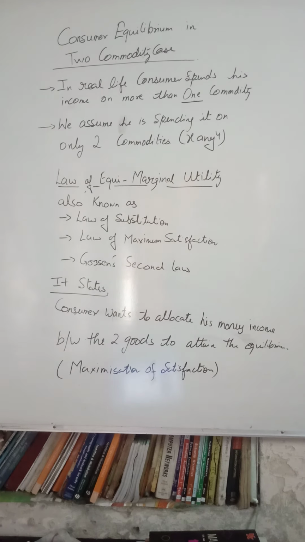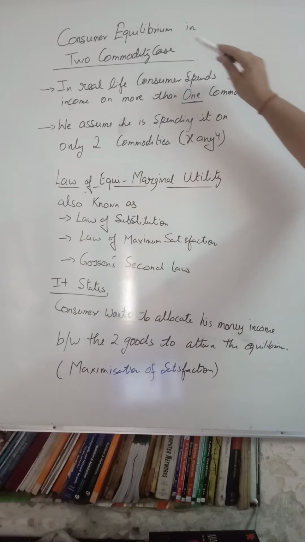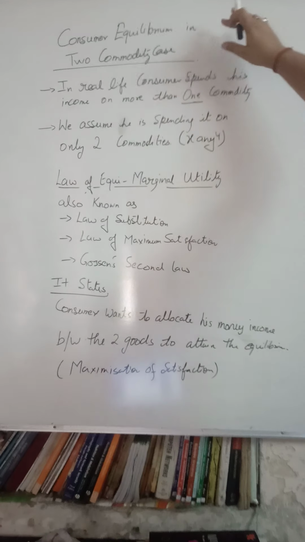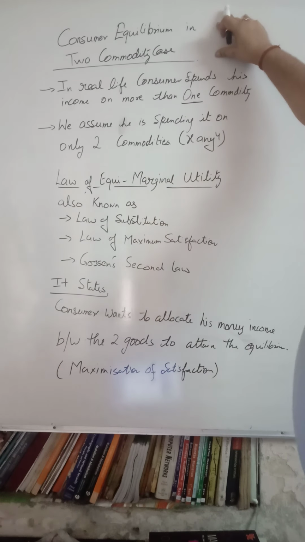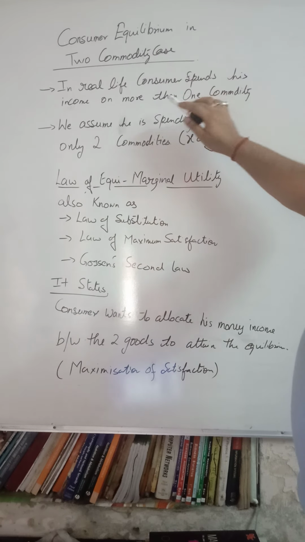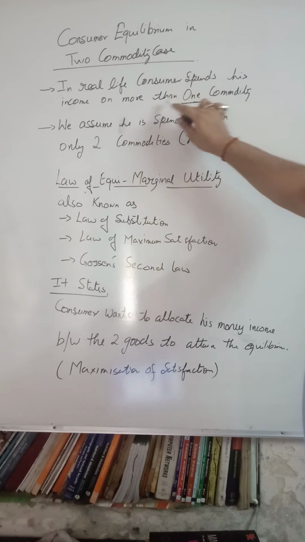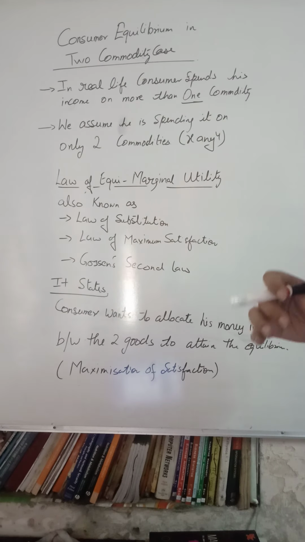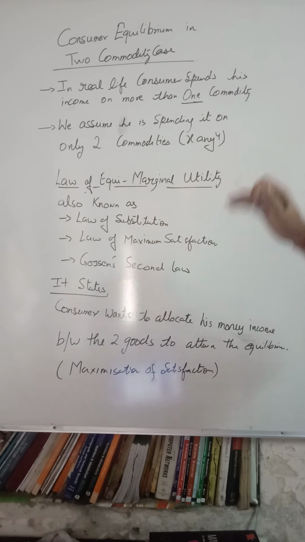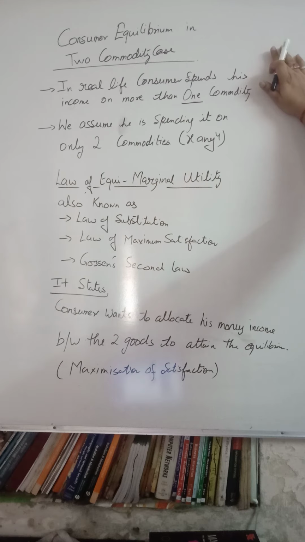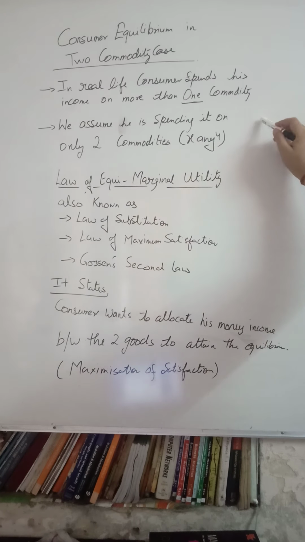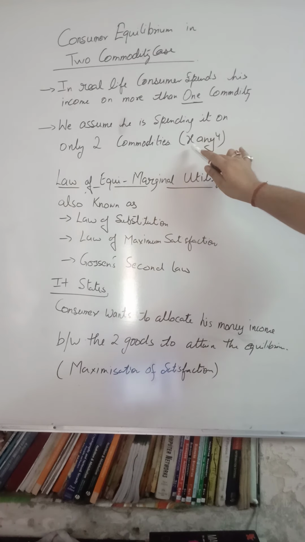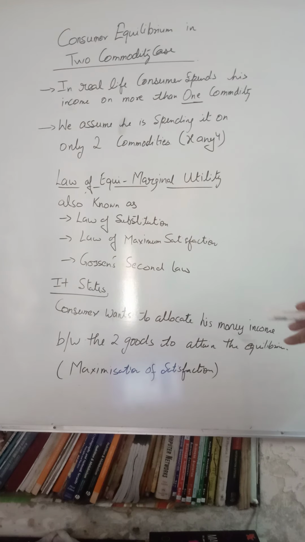So good morning students. Today we will discuss consumer equilibrium in the two commodity case. What does consumer equilibrium in the two commodity case say? That in real life, a consumer is spending his income on more than one commodity, that means he is consuming more than one commodity and making expenditure on them. But from the understanding point of view, we are assuming that he is spending his entire income only on two commodities. And the names of these two commodities are commodity X and commodity Y.